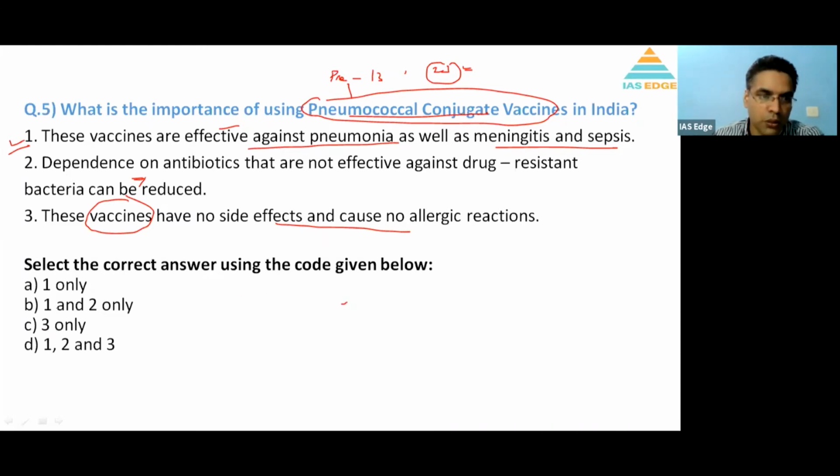So statement 3 is incorrect, which means 1 is correct and 3 is incorrect. Okay, so what remains is to check 2. So let's come back to 2. It says dependence on antibiotics that are not effective against drug-resistant bacteria can be reduced. Well, this is also factual information. It can reduce the antibiotic use. Drug-resistant bacteria can also be there, and it can help with that. So the answer here is B. Both 1 and 2 are right. Only the third statement is incorrect.